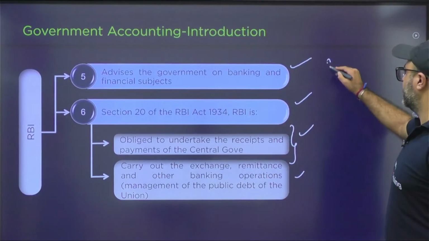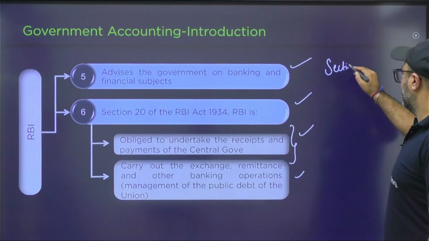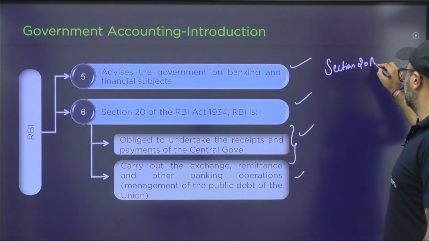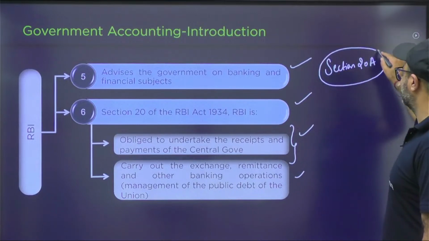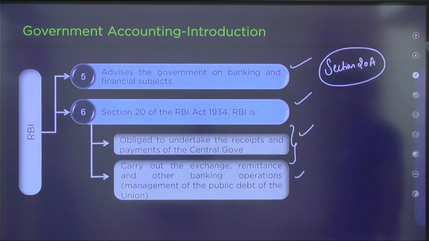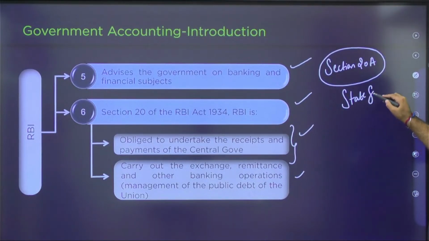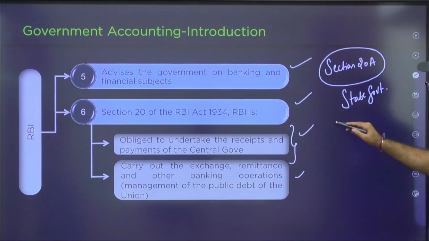Under Section 20A, RBI has been asked to provide the same services to the state governments. All the state governments possess their accounts with RBI, and obviously the central government too, except Sikkim.